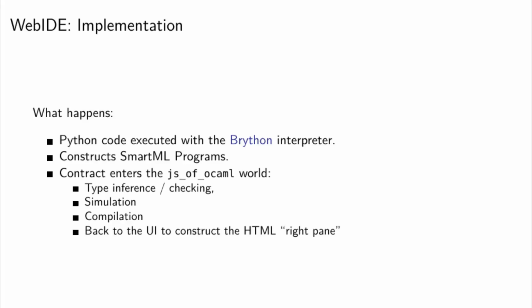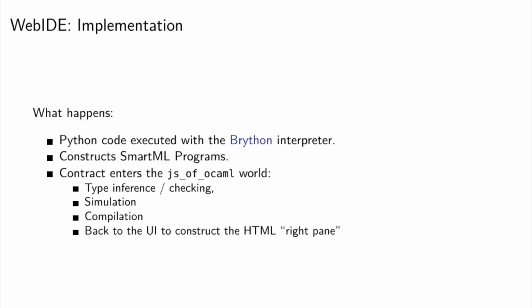So let's go through what happens at the beginning of the demo we saw just before. The Python code is executed by the Brython interpreter, which is an implementation of Python in JavaScript. Then the only thing the code does is construct serialized SmartML programs. That's everything that the Python does.